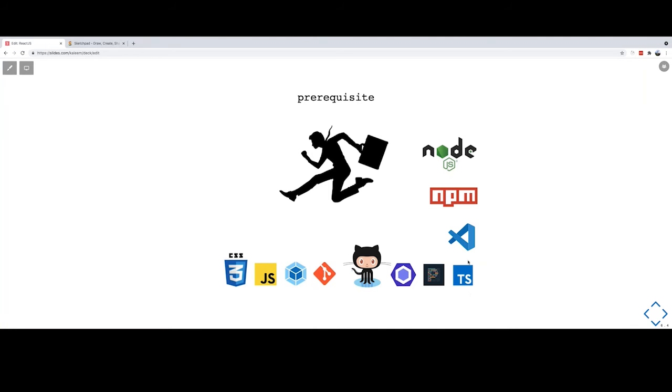Then TypeScript. You can just add strict type checks for JavaScript. This is the IDE code editor I talked about. Then Node and npm. It helps you set up your dev environment. We will use it, and we'll see how to set up a React project. Okay, so go back.